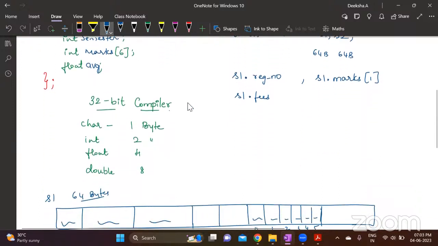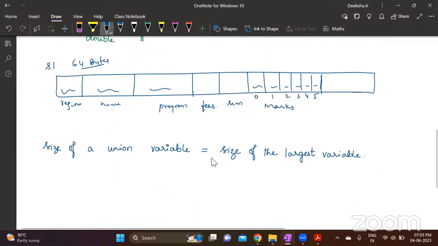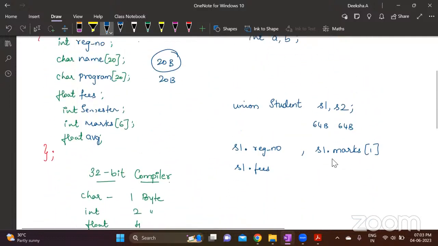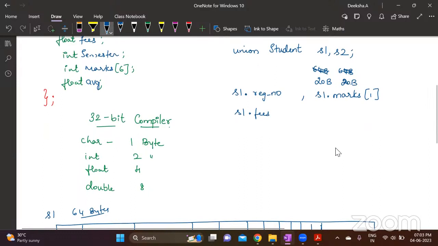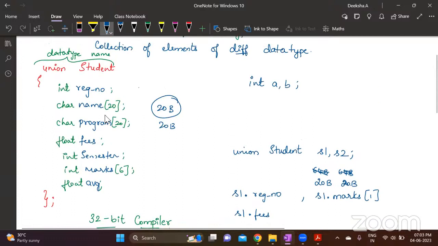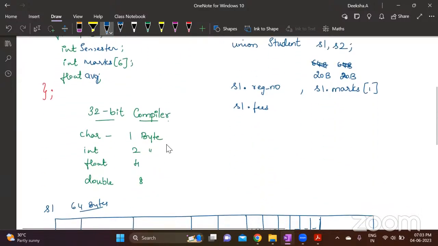So the size of a union variable is equal to the size of the largest variable. For this S1 and S2, it won't allot 64 bytes. It will allot only 20 bytes. This is the first difference. A structure variable's size is equal to the sum of sizes of all the variables, not the data types. Whereas for a union, the memory allotted is equal to the size of the largest variable in the definition. That is the first difference.